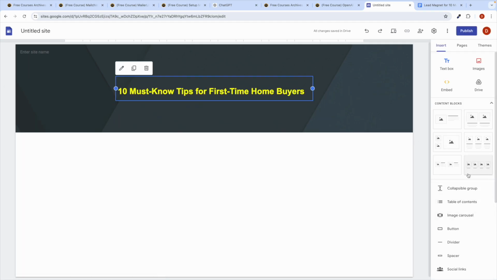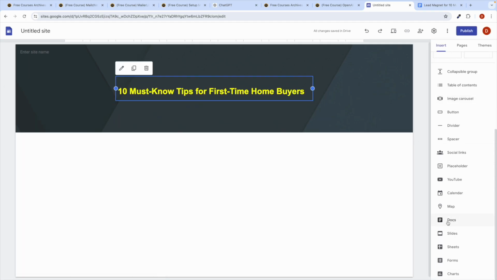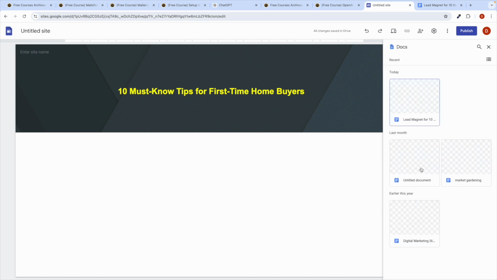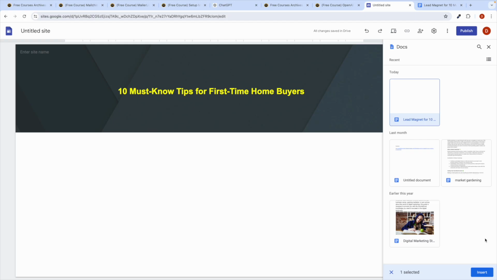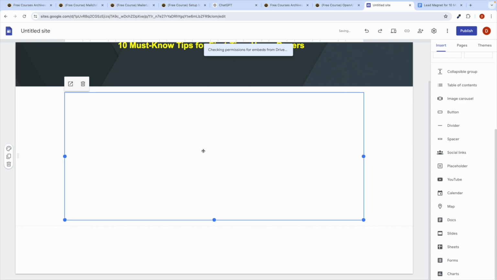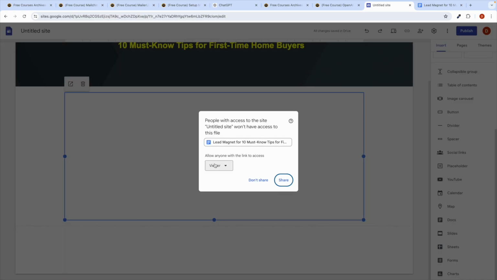Scroll down and select the Google Docs. This is the lead magnet one, just select that and click on insert. That's it. Allow anyone with the link to access, yes, just to view. That's it. Share.